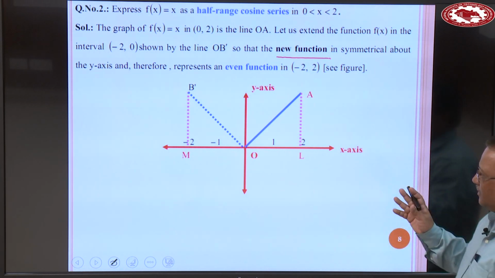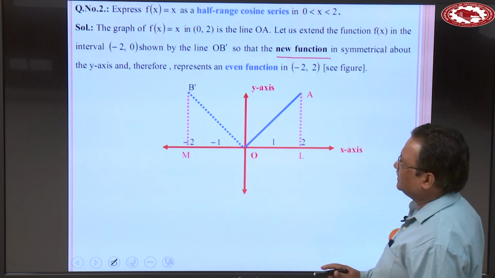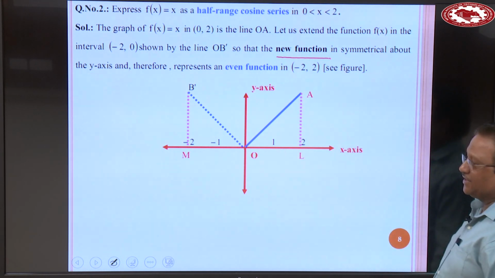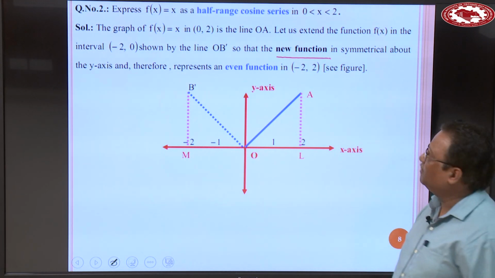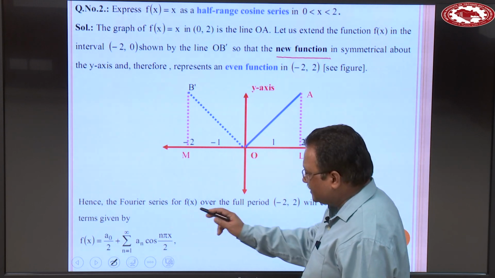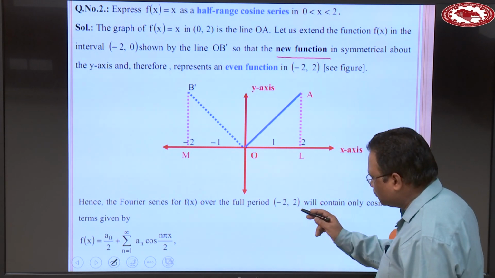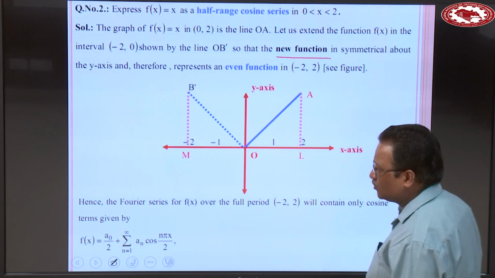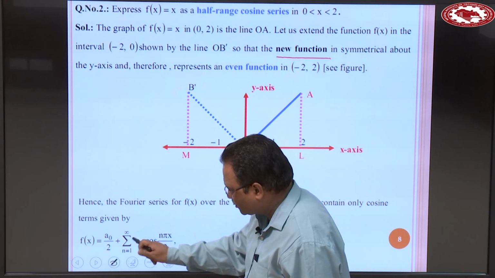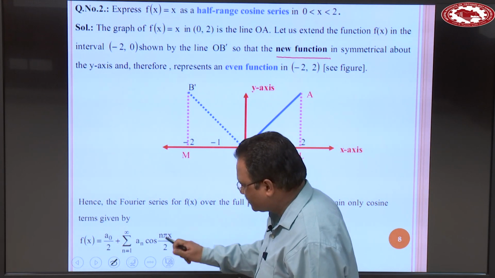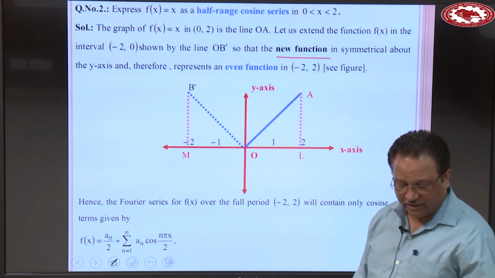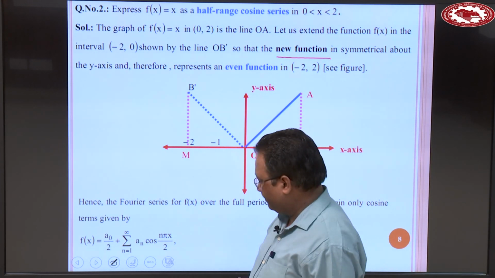And when the curve is symmetrical about the y-axis, then that new function represents an even function in the interval minus 2 to plus 2. So in that case, the Fourier series for f(x) over the full period minus 2 to plus 2 will contain only cosine terms, and that series becomes f(x) is equal to a naught over 2 plus summation n 1 to infinity a n cos n pi x over 2. You just evaluate the value of a naught and a n.